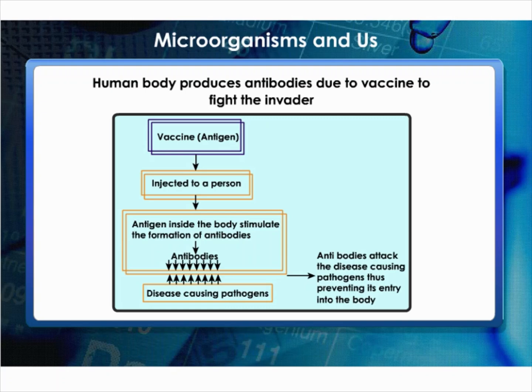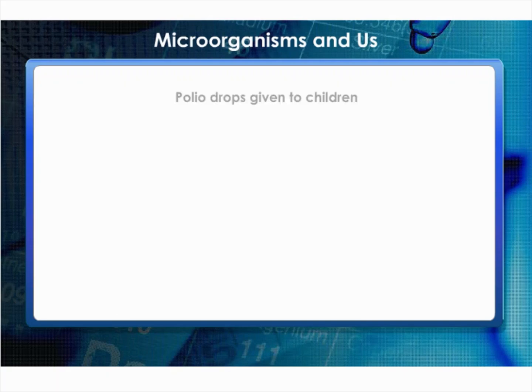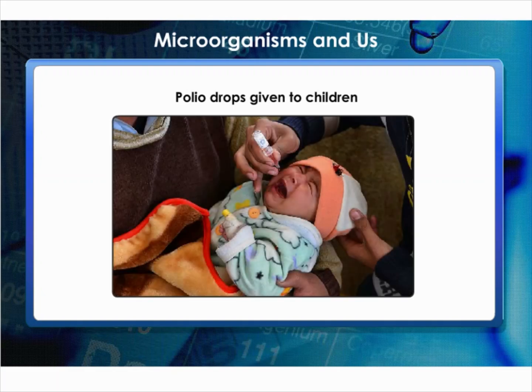Several diseases, including cholera, tuberculosis, smallpox, and hepatitis, can be prevented by vaccination. It is essential to protect all children against these diseases. Necessary vaccines are available in the nearby hospitals. The prominent one is the Pulse Polio Program. Polio drops given to children are actually a vaccine. A worldwide campaign against smallpox has finally led to its eradication from most parts of the world. These days, vaccines are made on a large scale from microorganisms to protect humans and other animals from several diseases.